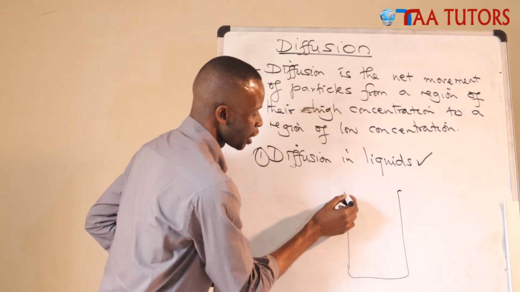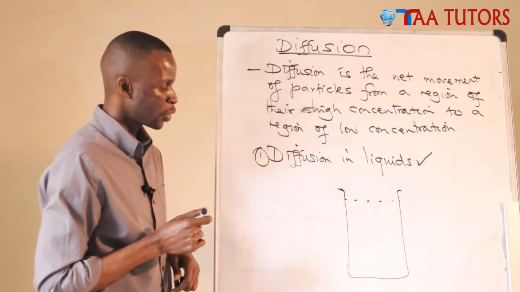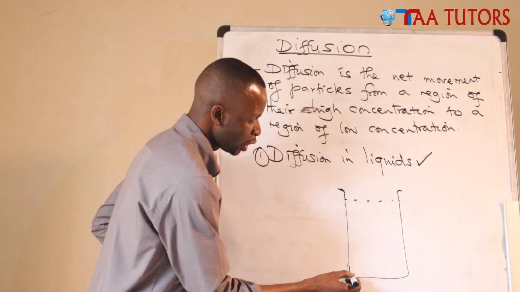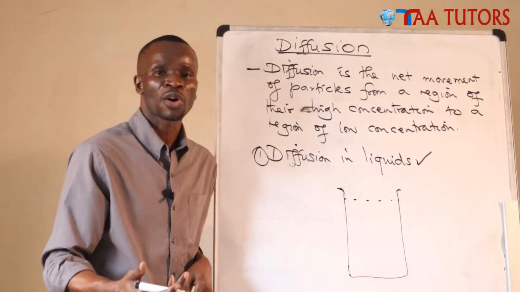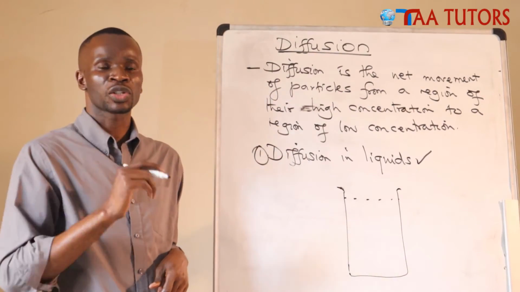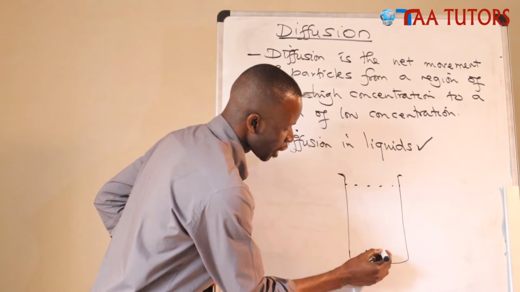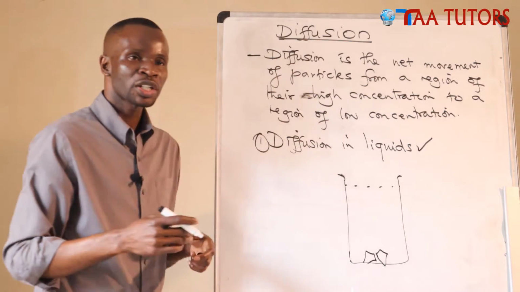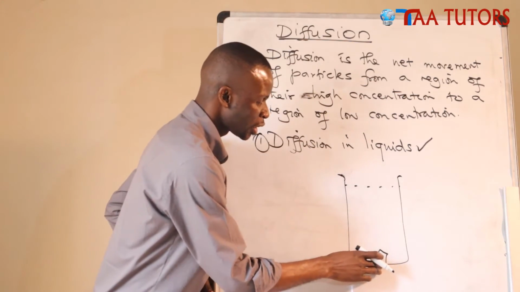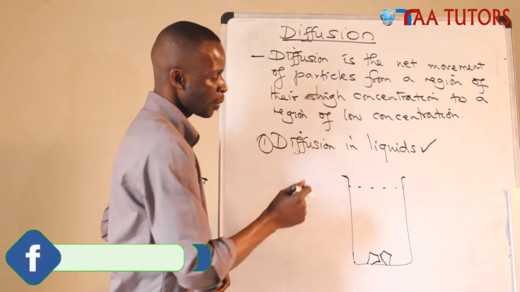In this beaker here, we have water. And we know water is colorless. We have water there, and we have to carefully lower a crystal of any salt. Today I want to use a colored salt. The reason it's very important to use a colored salt here is because a colored salt is visible. So as it dissolves, you are able to see how the color changes in every part of that beaker.